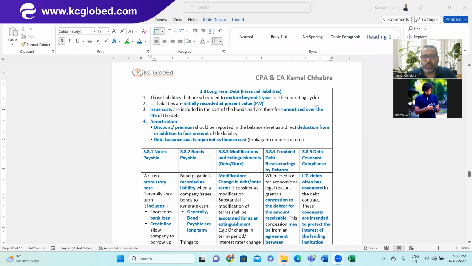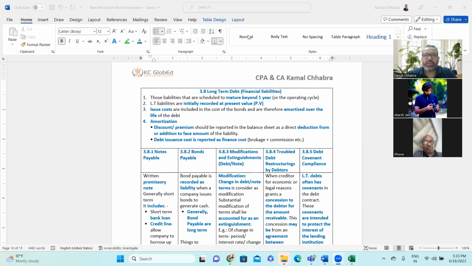Now we are jumping into 3.8.3, which is modification and extinguishment of the debt or note. So what do we mean by modification or extinguishment of the debt? Like we have already discussed earlier, and similar things we discussed in ASC 606, if there is any change in terms or change in price, that means change in scope or change in price, that event is considered a modification. Or if it is extinguishment, that means one debt is converting into another debt, or one debt is terminating, that's also called extinguishment of the debt.